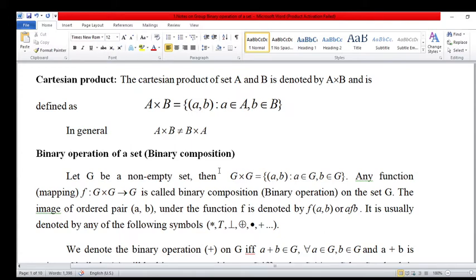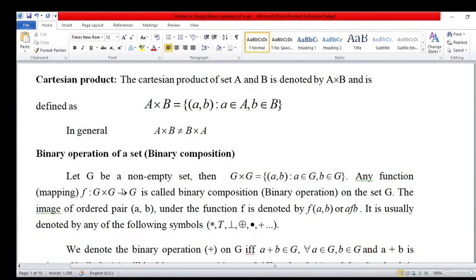Then G cross G means the Cartesian product itself, like A cross A, B cross B, such a G cross G. G is the non-empty set, such that the first element is present in the first G, the second element in the second G, a belongs to G and b belongs to the second G. Any function, means mapping, any mapping f such that f: G cross G to G, means the element of first G and the element of second G.